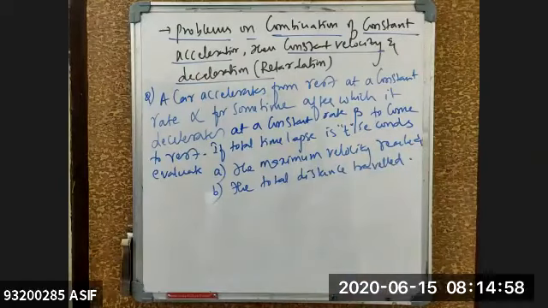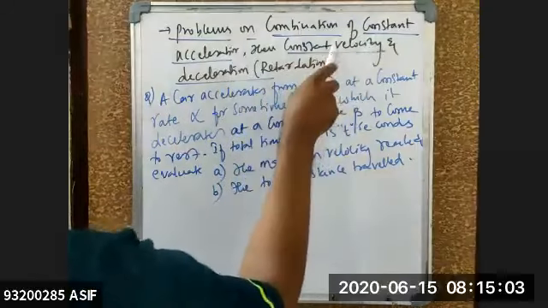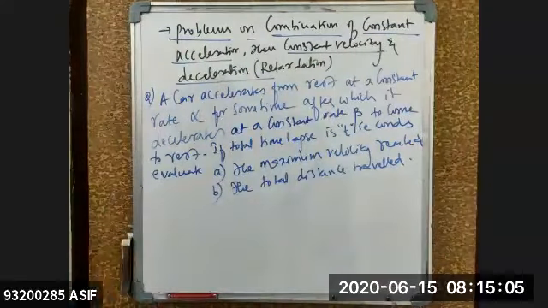Okay? So now we are trying to do the problems on your right now. A combination of constant acceleration, then constant velocity, and also sometimes your retardation part.